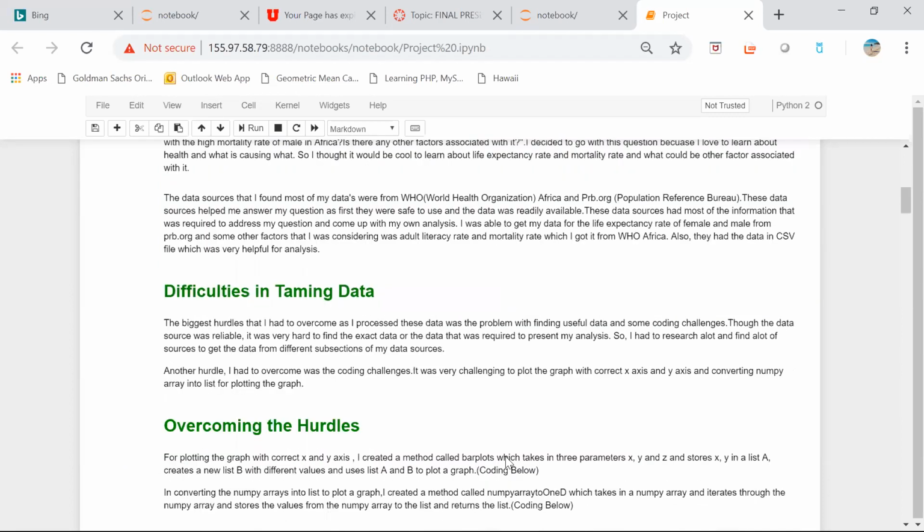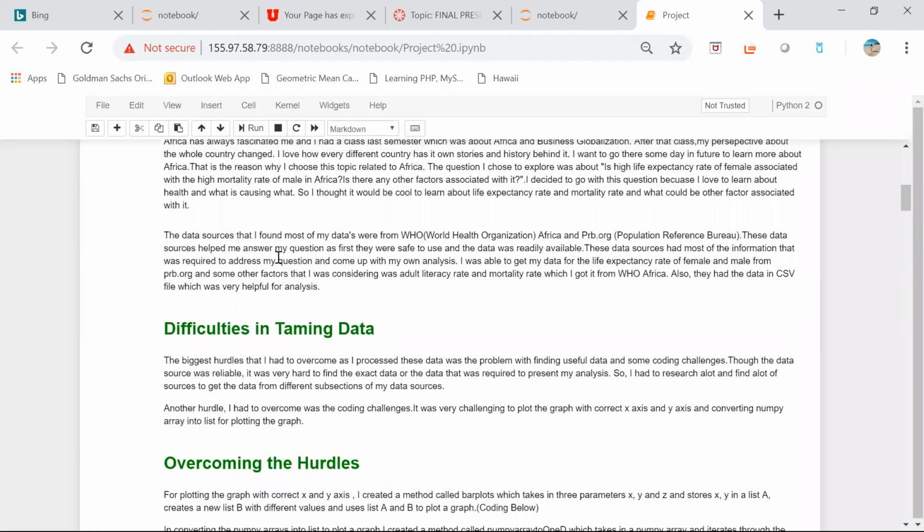So talking about the data source, I found most of my data from WHO, the World Health Organization Africa, and prb.org. These data sources were really helpful in finding all the resources I needed, like the male mortality rate, female mortality rate, adult literacy rate of both male and female, and everything that I wanted for my analysis. I also found that the data was readily available, safe to use, and available in CSV files, which was very helpful for analysis in general.